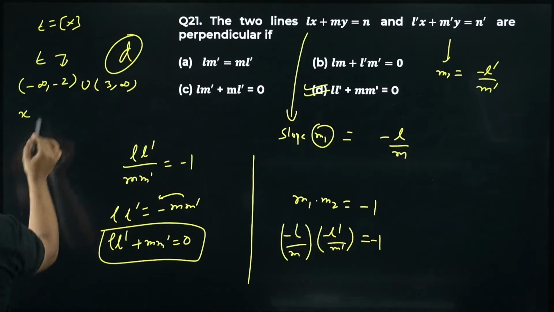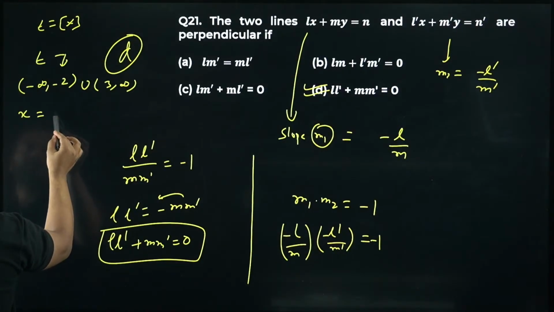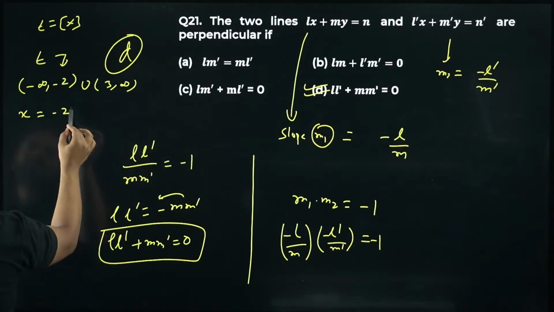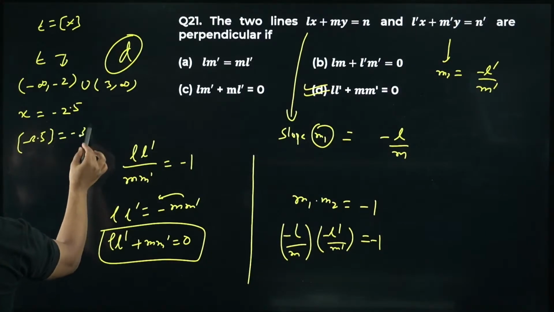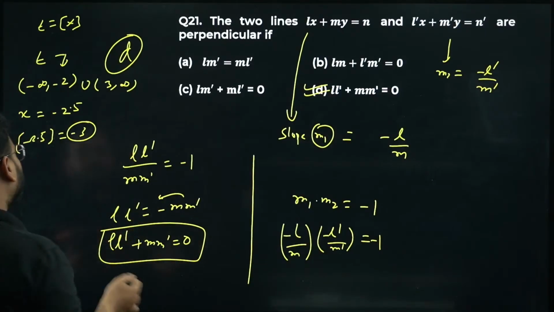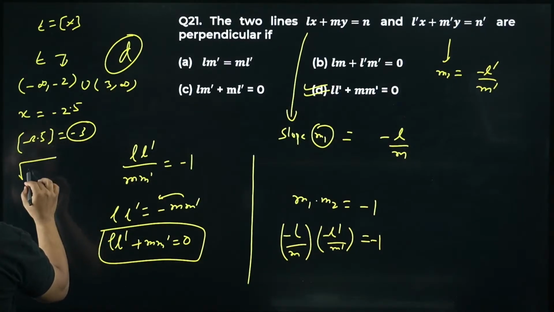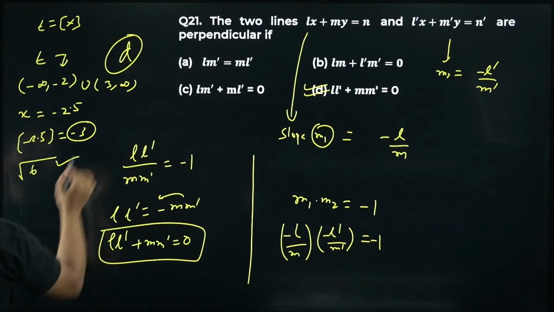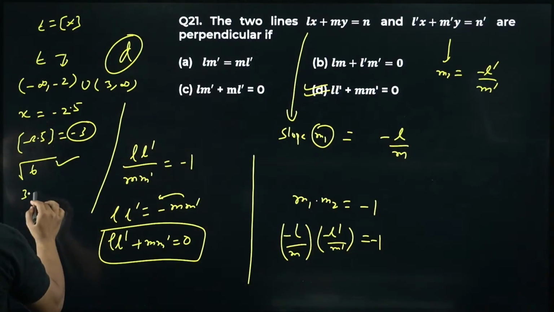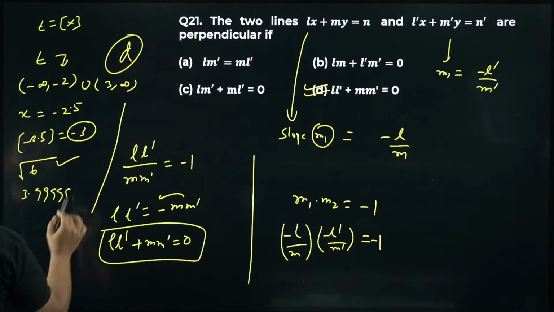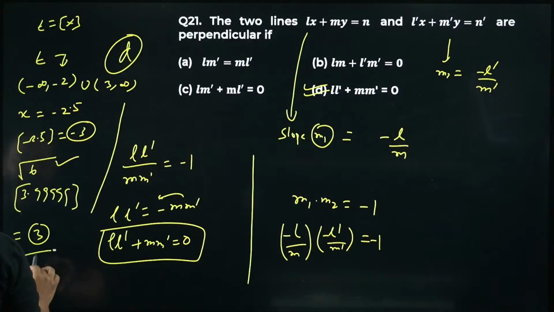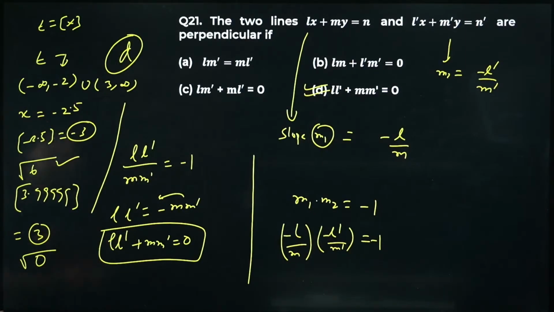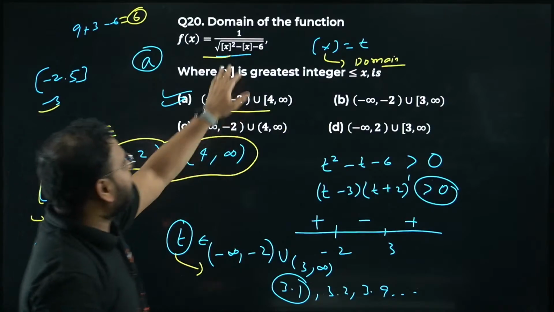Now think for x. If I take this value, what does it mean? It means less than -2. Take an x less than -2, okay? I take like this, minus 2.5. What will happen? If you keep minus 2.5 inside, the answer is -3. If you do that, you'll get this value of root, inside you'll get this as 6. No problem. But if you take this as 3.9999, what is the answer, bacha? Answer is 3. If you do that, in the root you get 0. If you get this as 0, it will become 1 by 0.